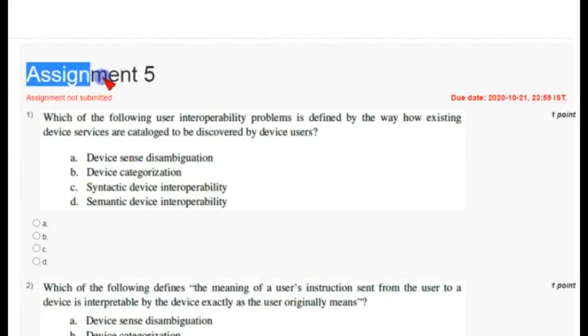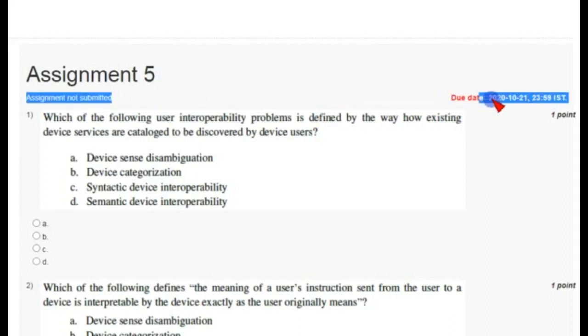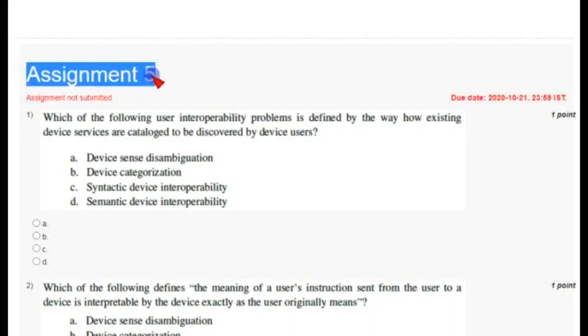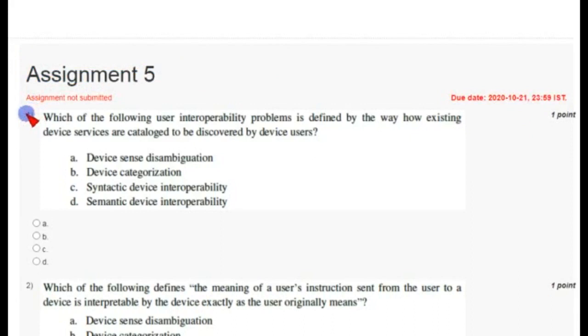And if you see this assignment 5 of Introduction to Internet of Things, the due date is 21st October 2020, so there are a lot of days. Don't get hurried, and watch the video till the end, so that if I make any changes in between the video, you can note those changes.